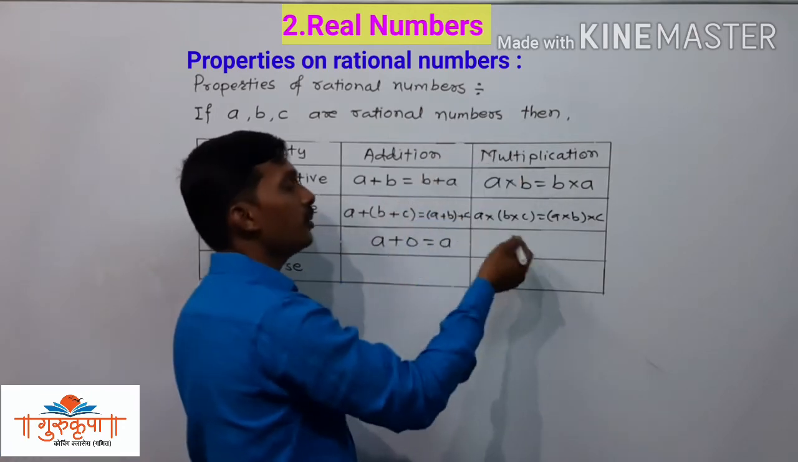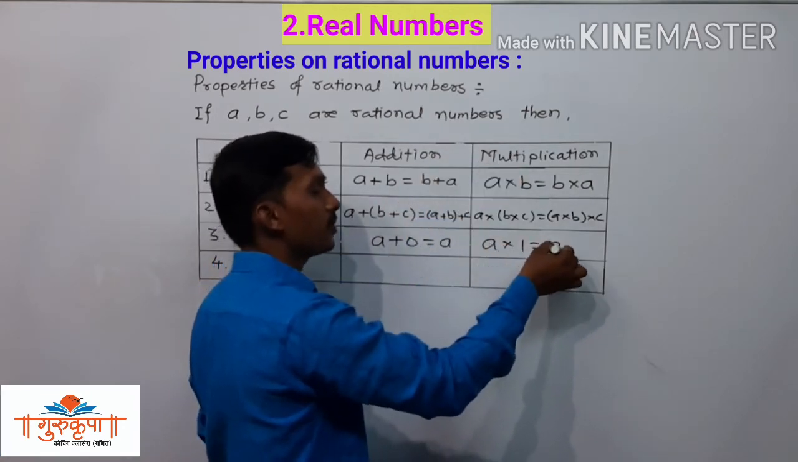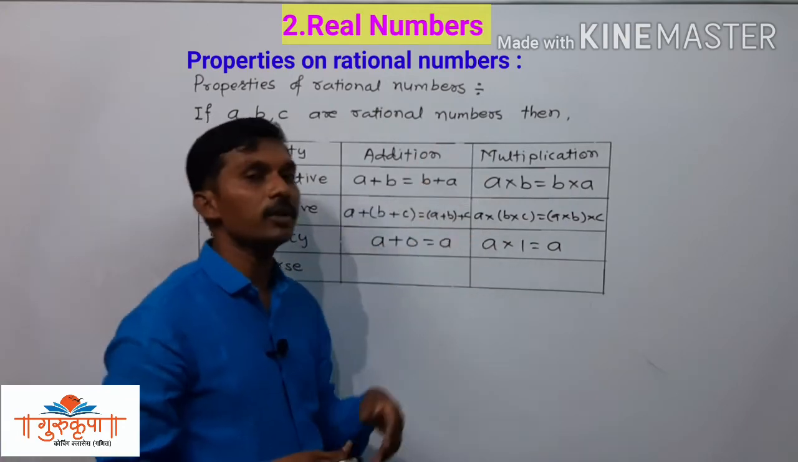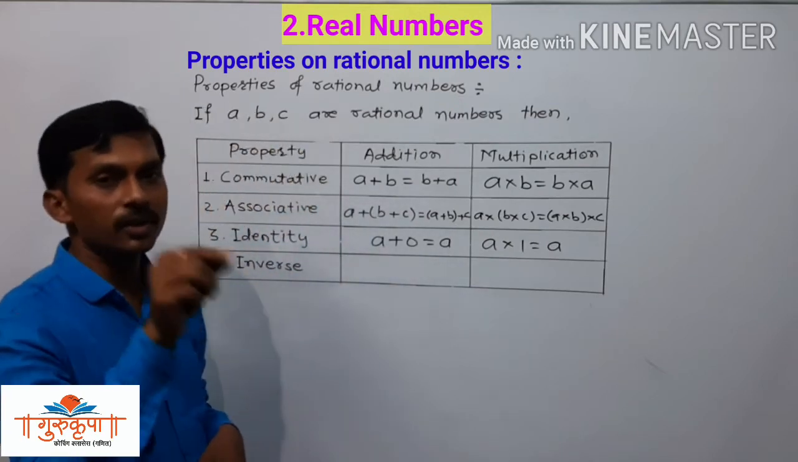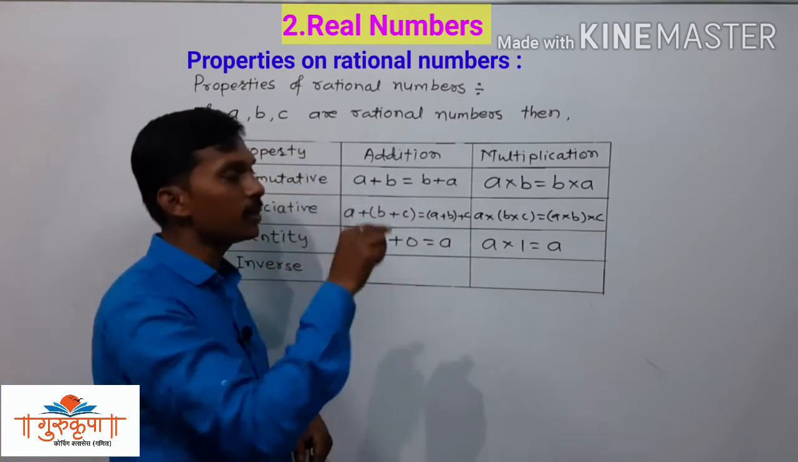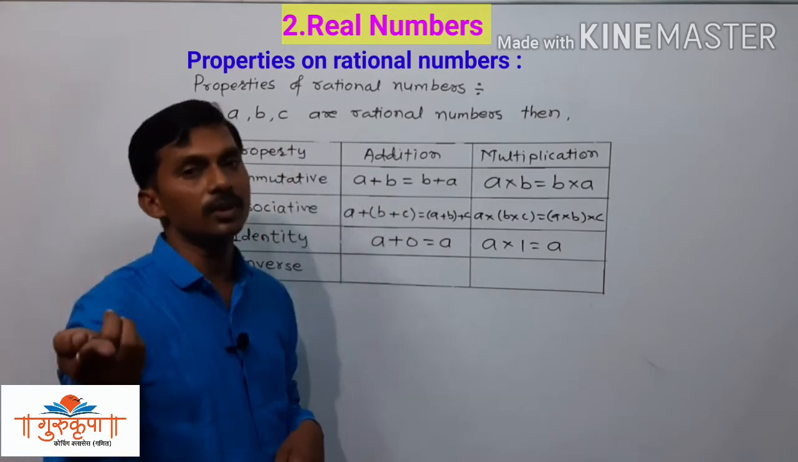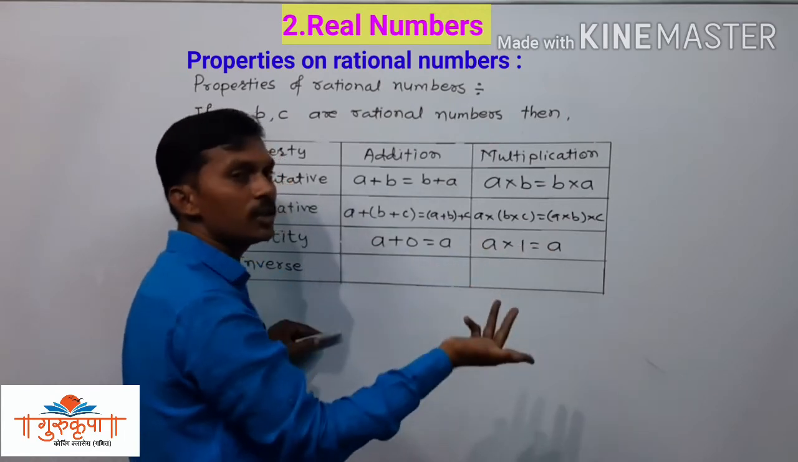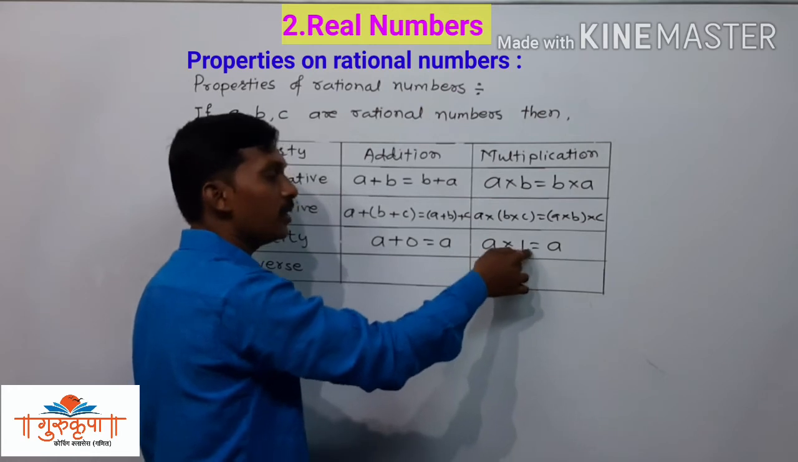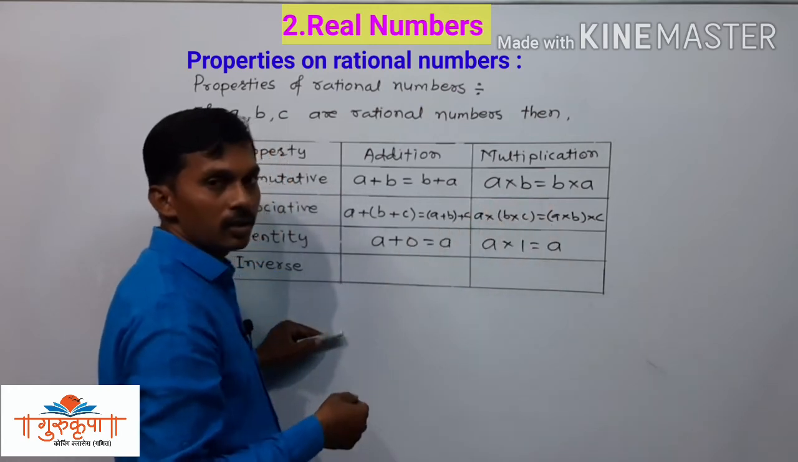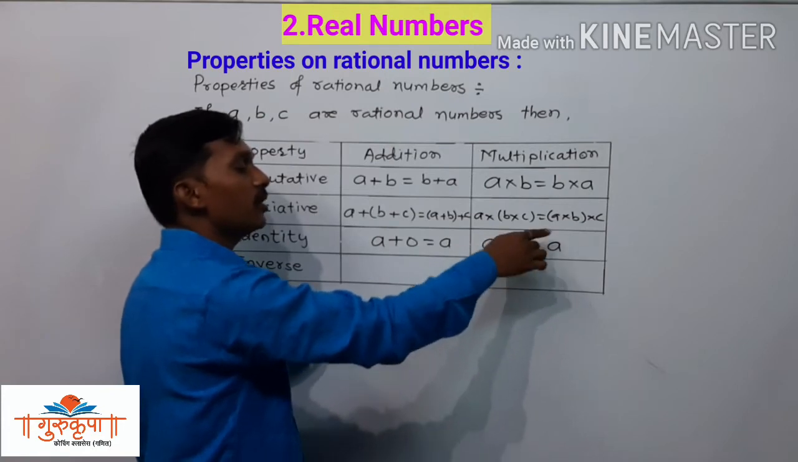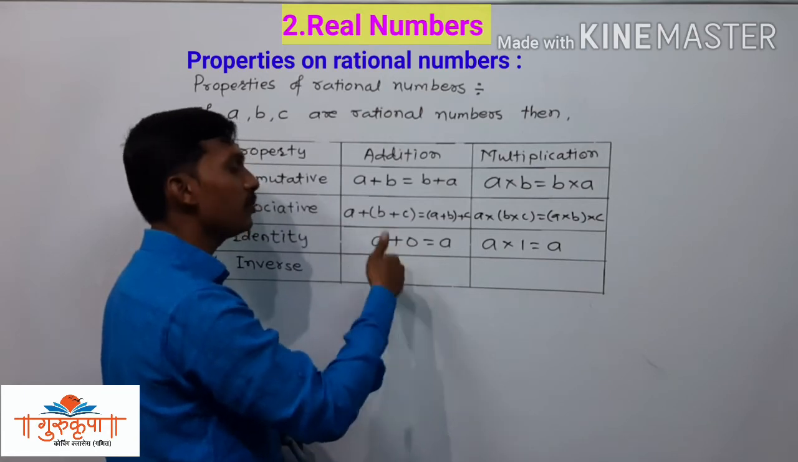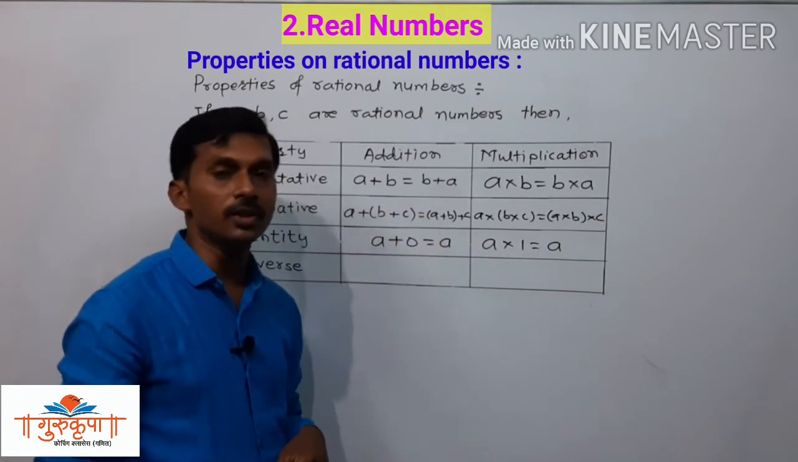And about multiplication, A multiplied by 1 is A. That is the identity property of multiplication. If we multiply any number by 1, the multiplication is the same number, that is A. If we multiply B by 1, then the multiplication is B. If we multiply C by 1, then the multiplication is C. If we multiply any number by 1, we get the same number in the product, and if we add 0 to any number, we get the same number in addition.